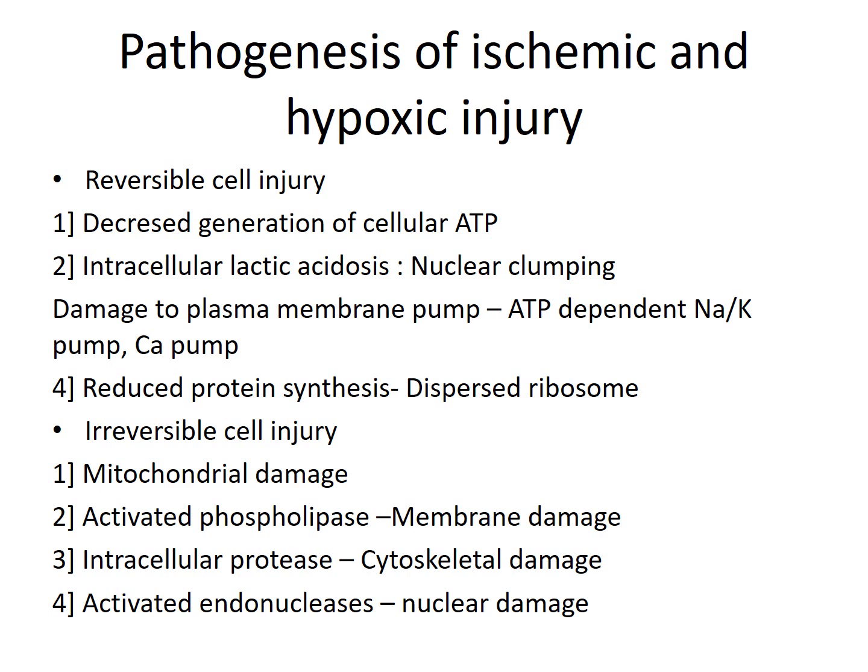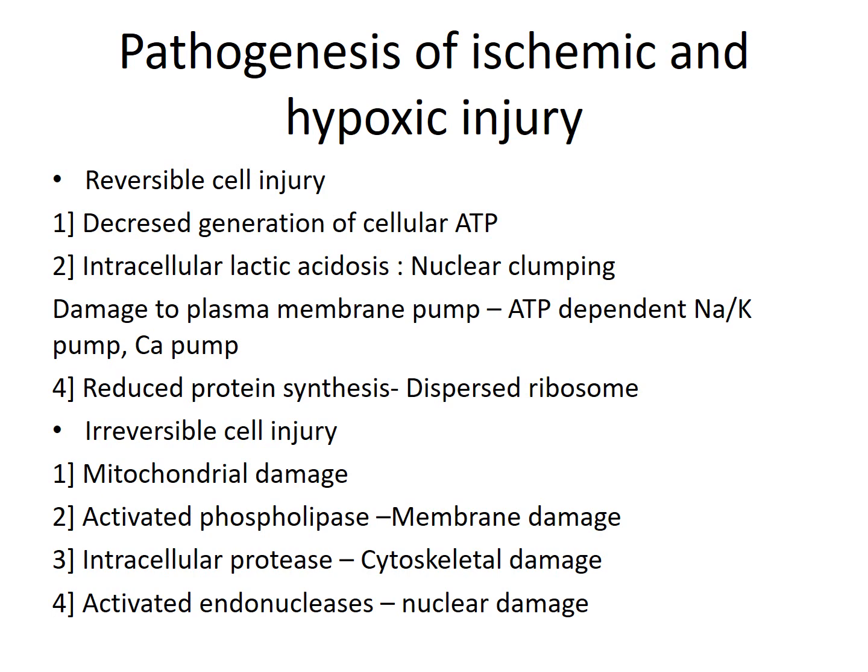Remember that oxygen is required for the normal functioning of the cell. Whenever there is decreased oxygen because of hypoxia, there will be decreased production of energy for the cell to sustain. When this injury becomes long term, then it becomes irreversible. When there is permanent damage to the mitochondria, which is the source of energy for the cell, the cell injury becomes irreversible. There is activation of phospholipase and membrane damage.